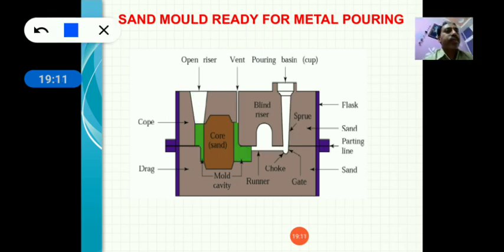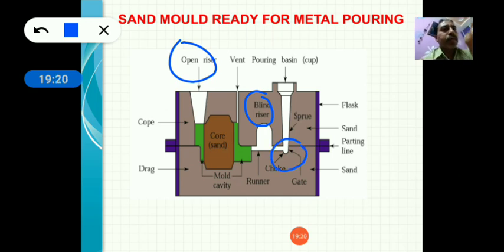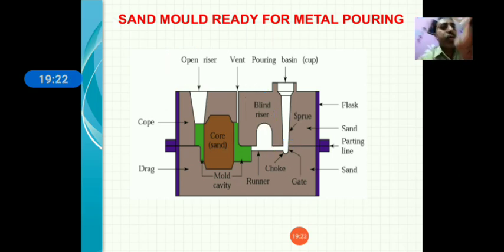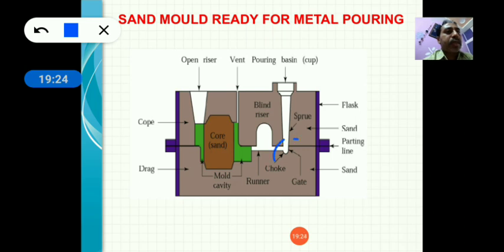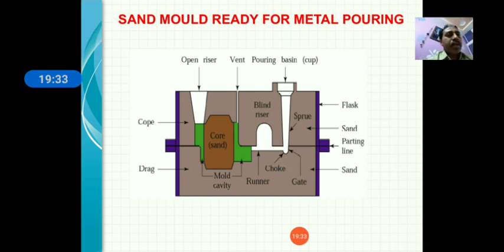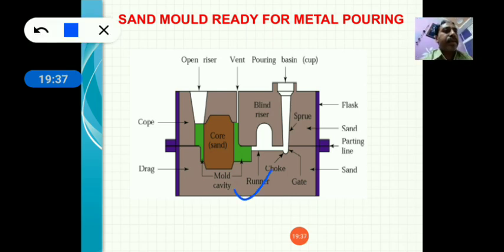This is the open riser, this is the blind riser, okay, and this is the choke. The function of the choke is to reduce the impurity, so that the pure metal can enter into your casting cavity. And what is the runner? The runner is a horizontal channel through which your molten metal can enter into the cavity.